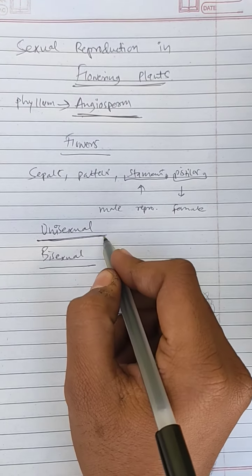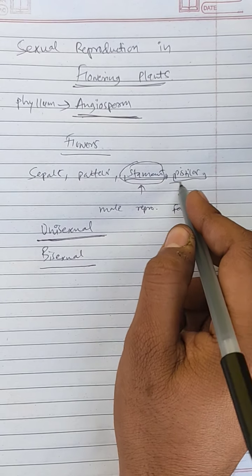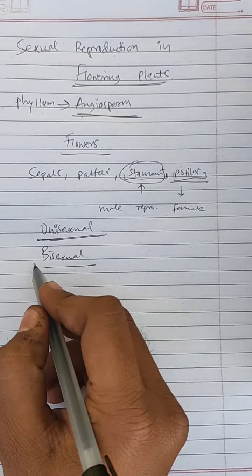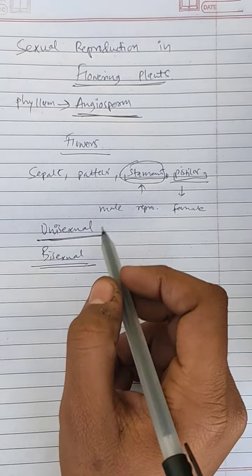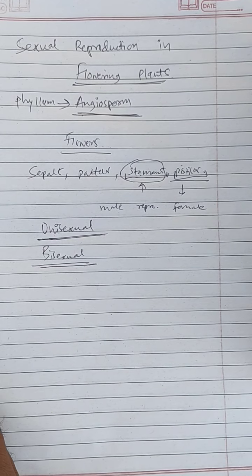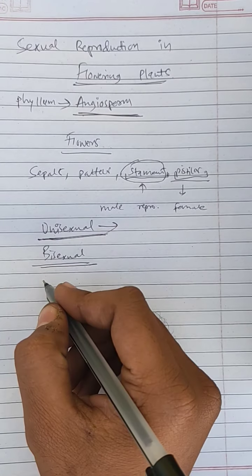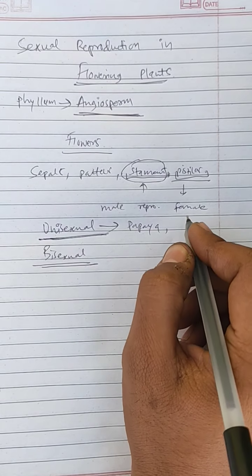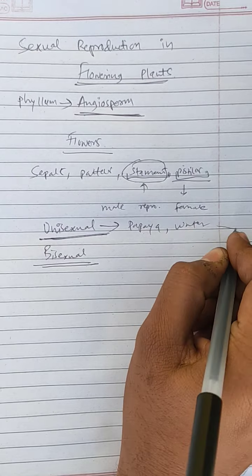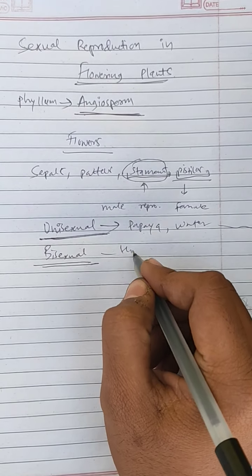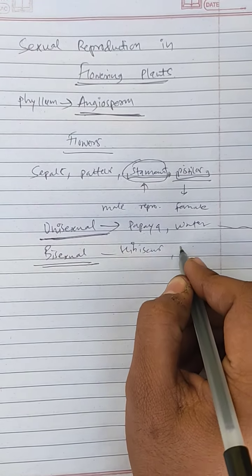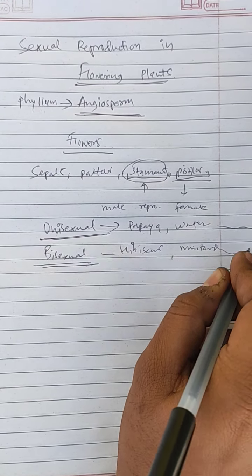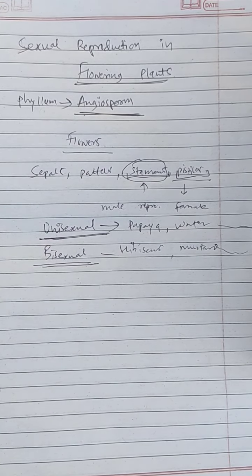Unisexual flowers contain either stamen or pistil, not both. Bisexual flowers contain both stamens as well as pistils. Some examples are given in your textbook: unisexual plants are papaya, watermelon, etc., and bisexual are hibiscus, mustard, etc.